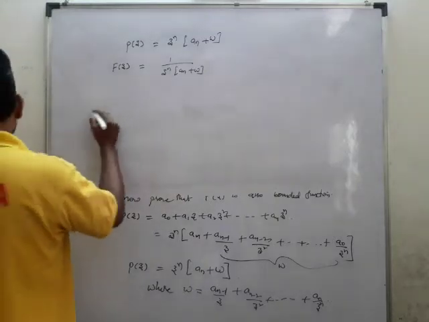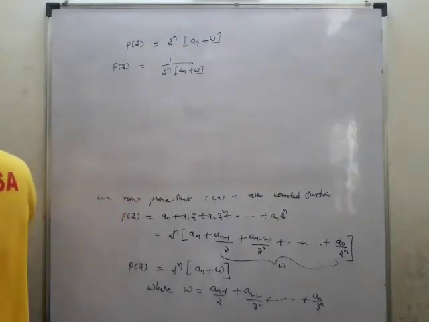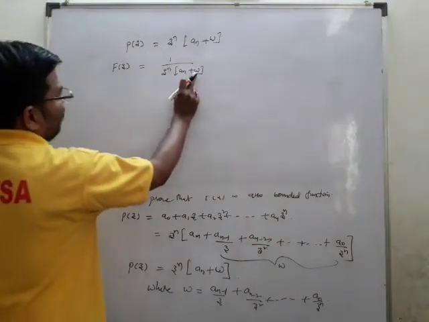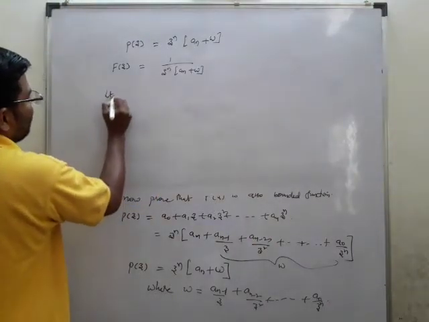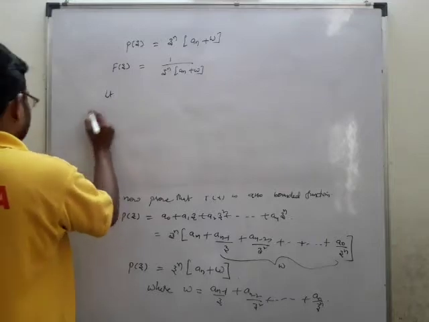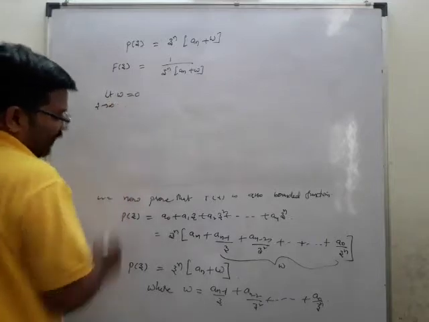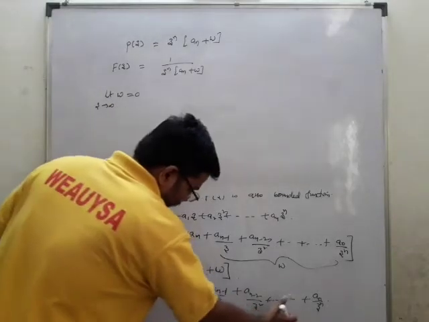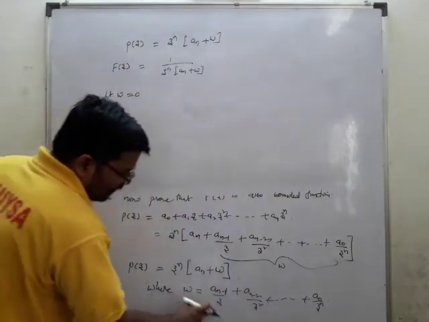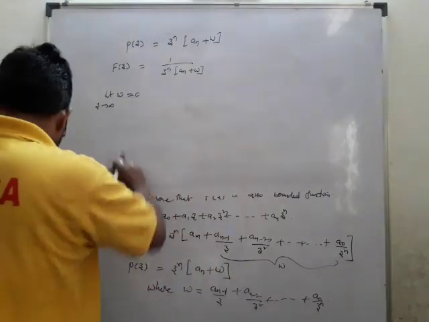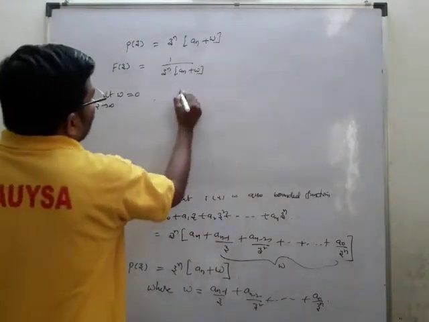So I may take it in this form. I'll try to find out the w value. So limit z tends to infinity, w is equal to 0, which means this entire thing, if z tends to infinity, will be equal to 0. So 1 by z tends to 0. So w is equal to 0. So therefore,